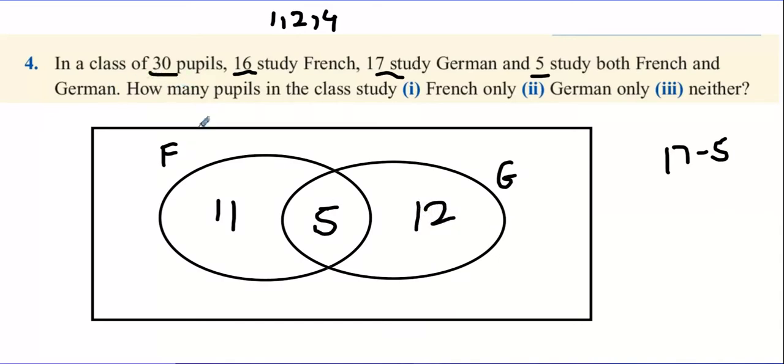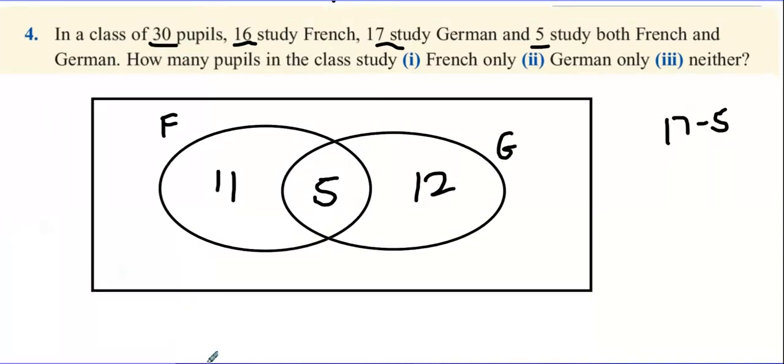Now remember, the total has to add up to 30. So it's got to be 30 take away 11, take away 5, take away 12. And you'll find out the answer to that is 2. And that means 2 people studied neither French or German.